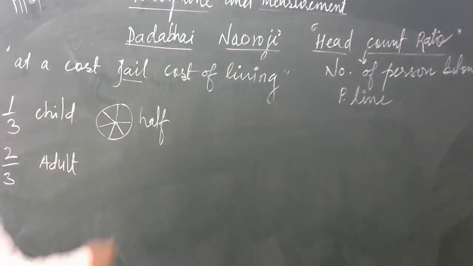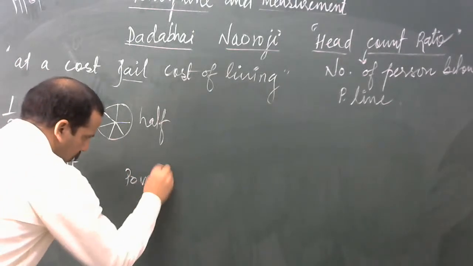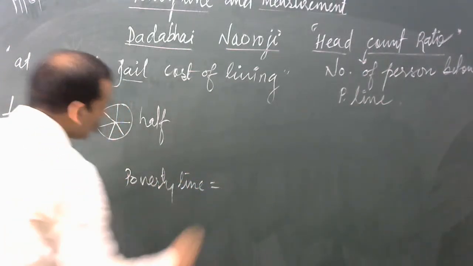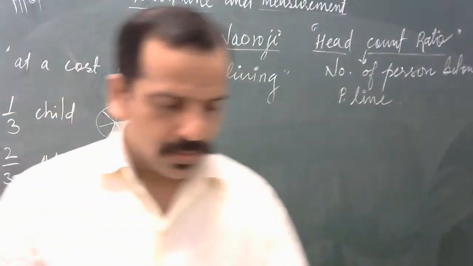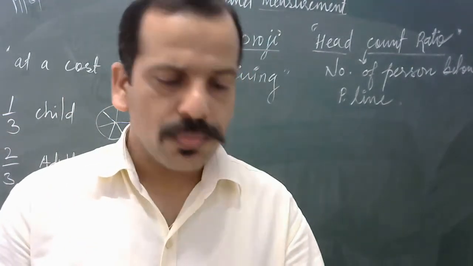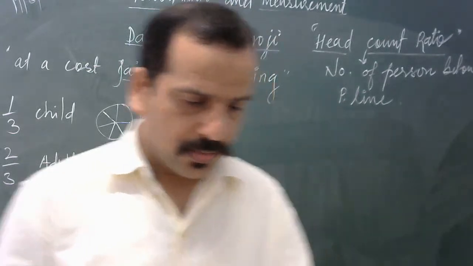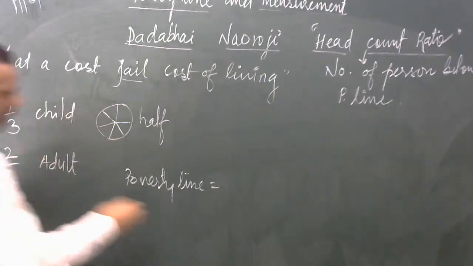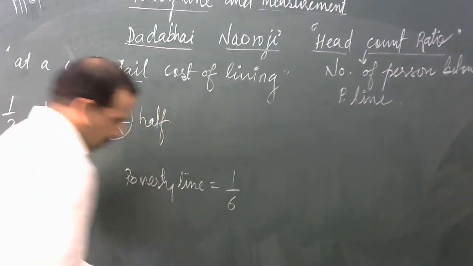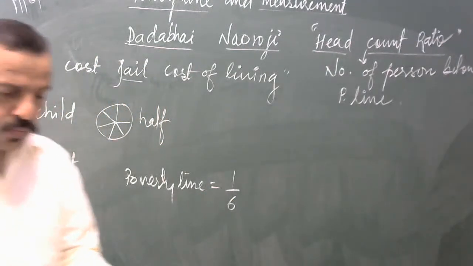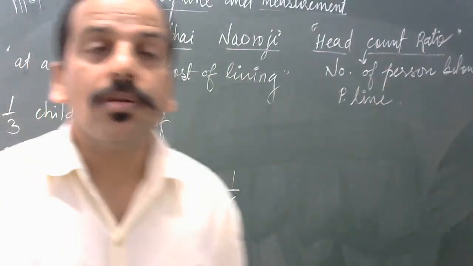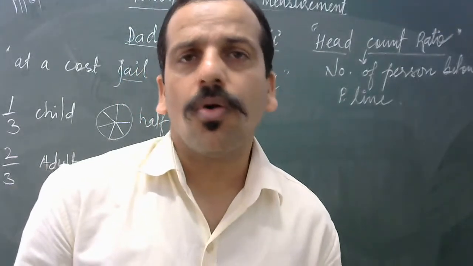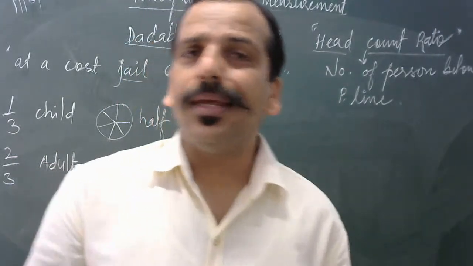Now, poverty line. So again I am going to read. He further assumed that half of the children, which is half of one third, consume very little or almost nil.